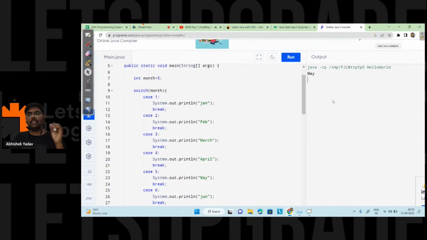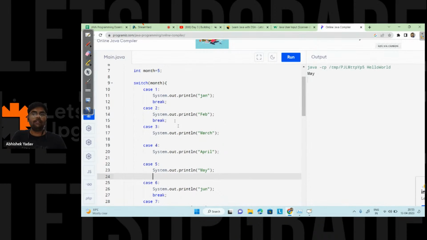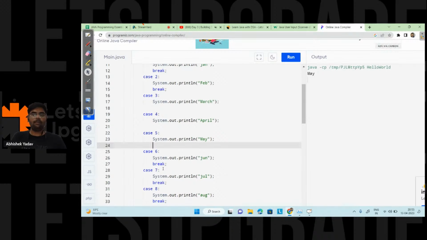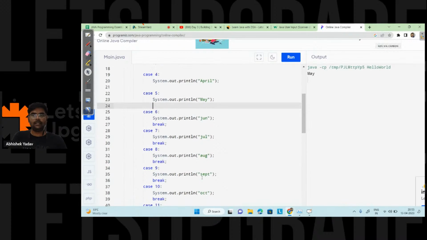Till this point, everyone is clear. So we are getting May on the output screen. This is very simple. Let's try to remove the break keyword here, and here, and here. So what I have done, we are saying that the break keyword is optional, so I have removed the break keyword from case 3, 4 and 5, and there are break keywords in 6, 7, 8, 9 and the remaining ones.